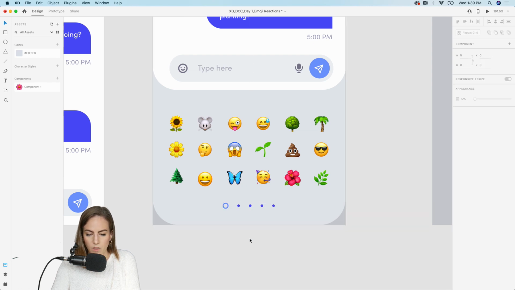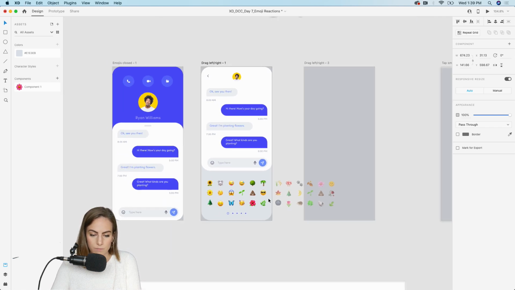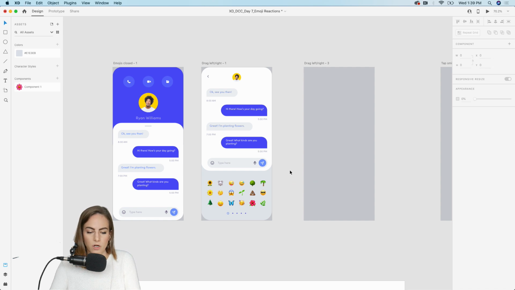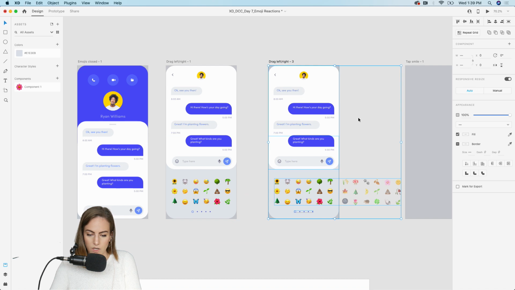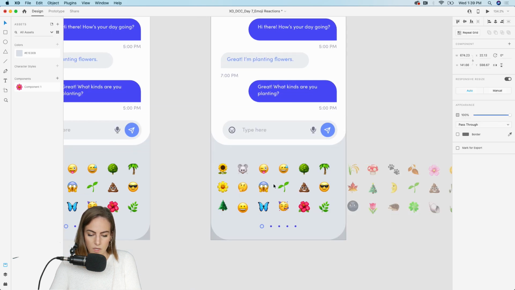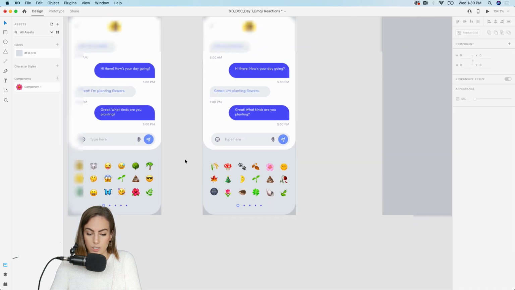There we go. So you'll notice that I grouped both of these together, and that's important when we're doing the drag trigger, so those are both connected, and the trigger will understand what we're trying to do. So from this artboard to this artboard, I want to just drag those over to the next page. So we can just copy all of this, paste it on the next page, and then drag this over. So those are centered. The second page is centered.